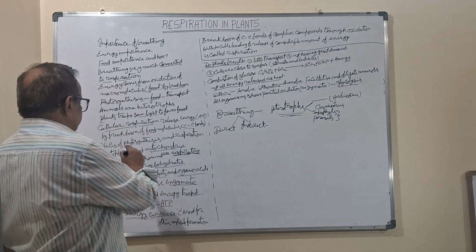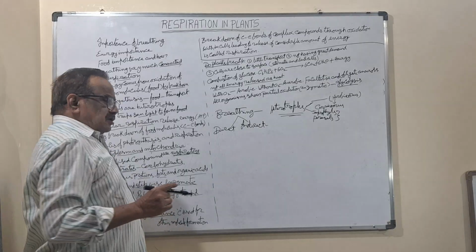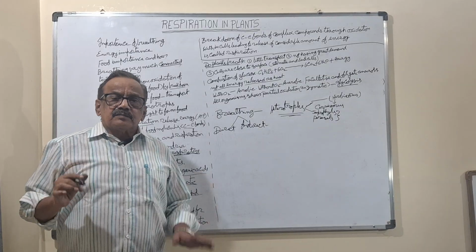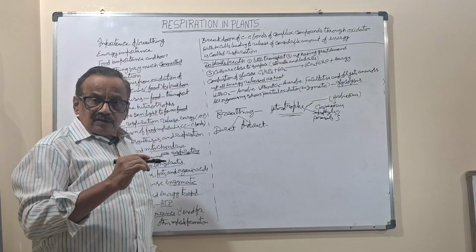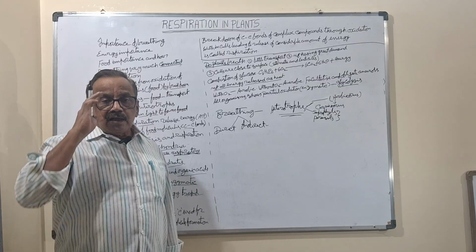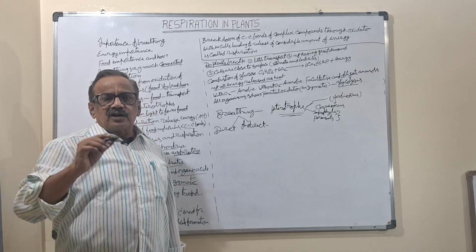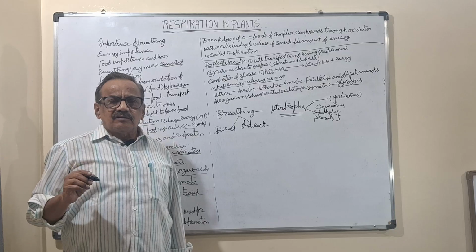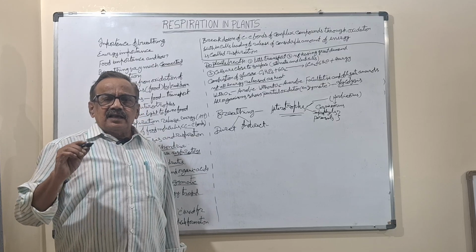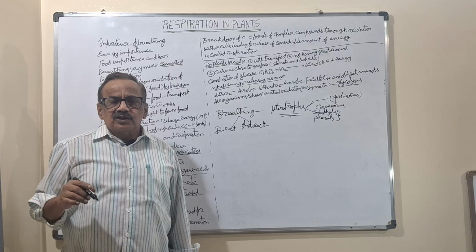Next, the oxidation is taking place and releasing the energy. Is it a single step, within one equation? No. It is a very lengthy series of reactions. So many reactions are involved stepwise, enzymatically controlled, in respiration.